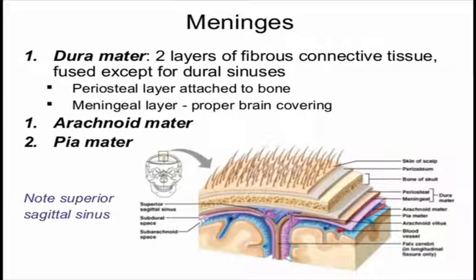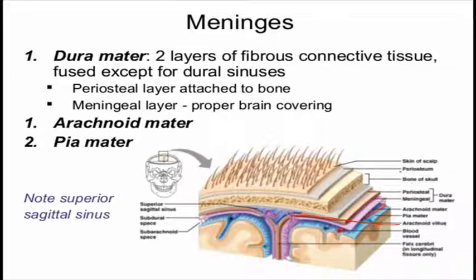So these are the layers I was talking about. The dura mater has two layers of fibrous connective tissue fused except for the dural sinuses. The first, outer layer is the periosteal layer, which is beneath the bone, and the meningeal layer is the proper covering of the brain. Then we have the arachnoid mater, as you can see here. Then the pia mater is the last layer of the brain.